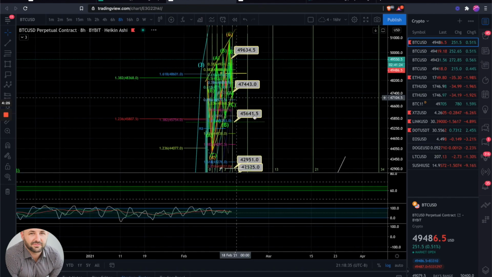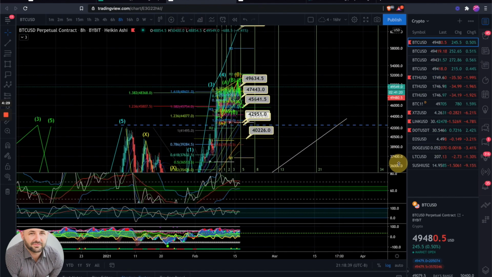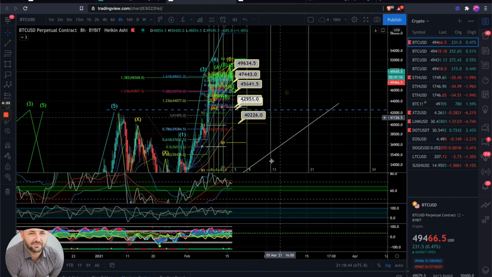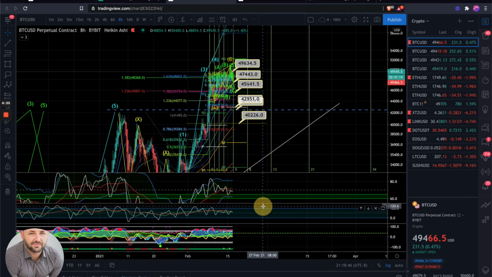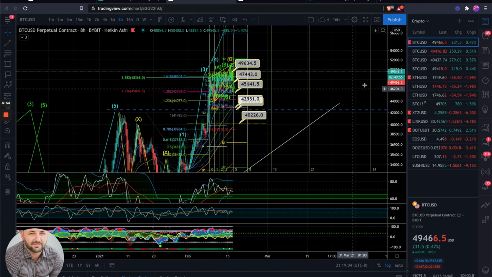If we go to the 8-hour, this is actually fairly typical of a 4th wave when we see this kind of stuff in regards to the indicators. We're slowly climbing higher, just bouncing around all over the place, while the RSI comes down and resets. So I'm looking for another leg down to touch the bottom of our volume band here, and then looking for a potential wave to take off.